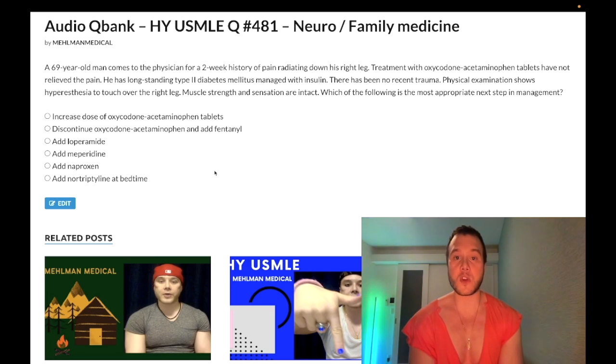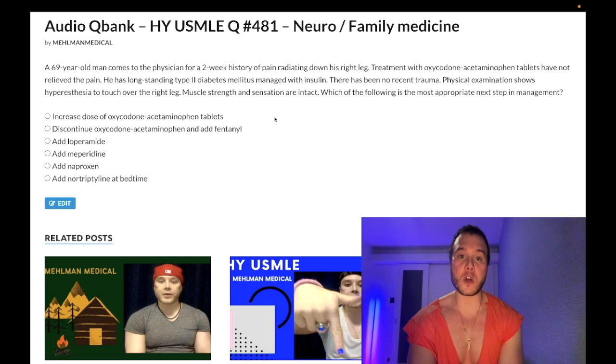69-year-old guy, 2-week history of pain radiating down his right leg. Treatment with oxycodone acetaminophen has not been sufficient. He has a long-standing history of type 2 diabetes mellitus managed with insulin. There's no recent trauma. Physical exam shows hyperesthesia to touch over the right leg. Muscle strength and sensation are intact. The question just wants to know the most appropriate next step of management.